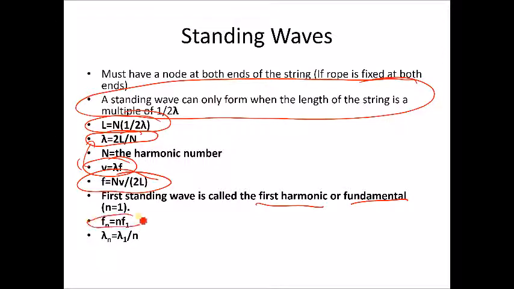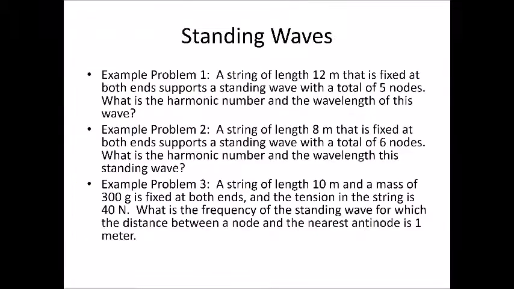So if we want to find the frequency of a different harmonic, we can say the frequency of, say, the second harmonic is equal to the harmonic number times the frequency of the fundamental. If we want to know the wavelength of a particular harmonic, the wavelength is equal to the wavelength of the fundamental divided by the harmonic number. So those equations might come in handy in some of the problems we'll see later. And actually, here are a couple of problems.